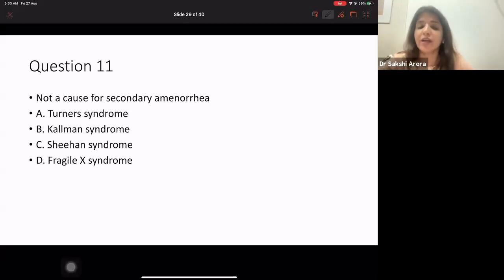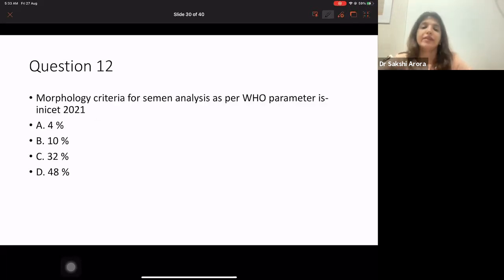Next, not a cause for secondary amenorrhea. Turner syndrome, Kallmann syndrome, Sheehan syndrome, and Fragile X syndrome. So sorry, it has to be a cause for secondary amenorrhea. Which of the following is a cause for secondary amenorrhea? Answer is C. Yes, all of you know that. Then, for amenorrhea, it's very important that you revise these tables whenever you are doing amenorrhea.